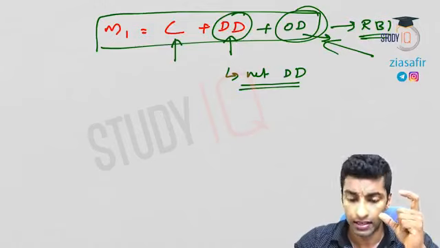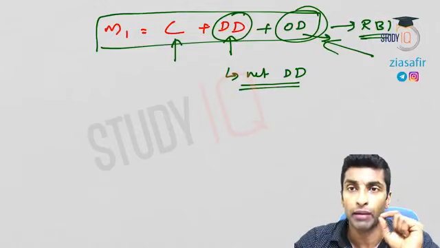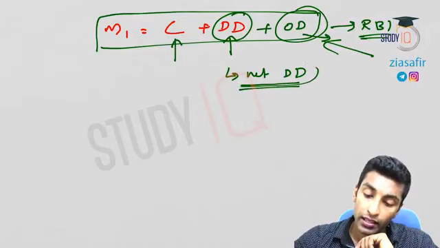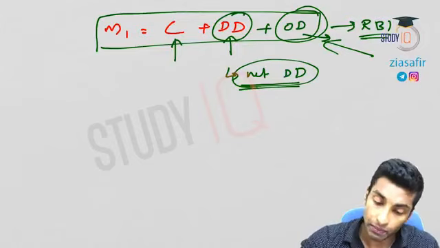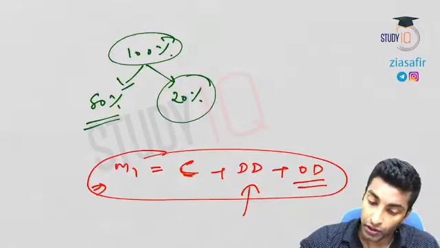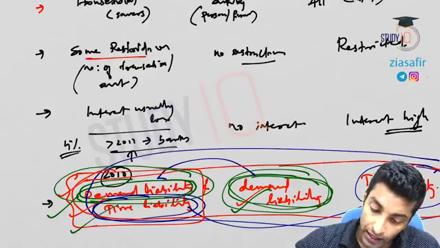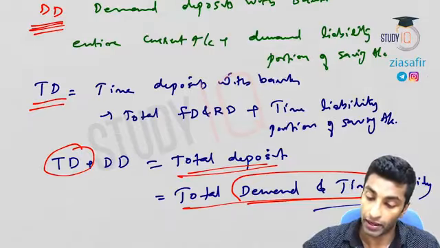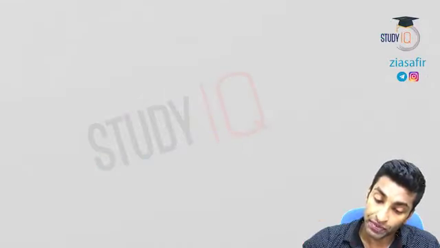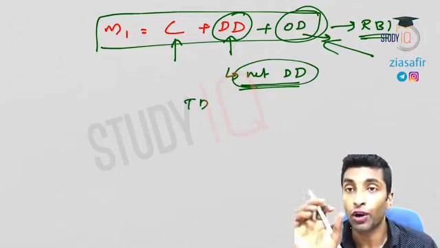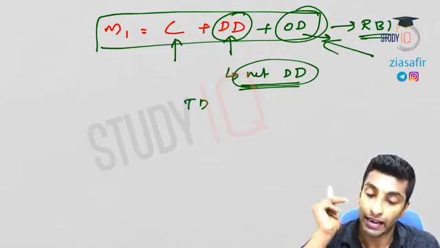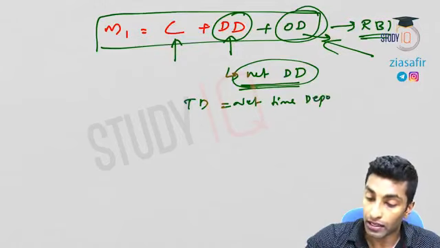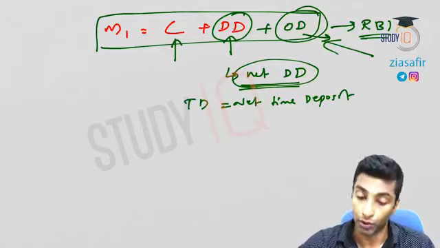So effectively M1 is currency plus demand deposit, or net demand deposit, other deposit being negligible. I have already told you this is net demand deposit. Time deposit, you can see here, I'm just explaining this part again. In the savings part, you can see time deposit. In fixed deposit also there is a time liability. Together we won't call it total time deposit, we call it net time deposit, just like we have called it net demand deposit.